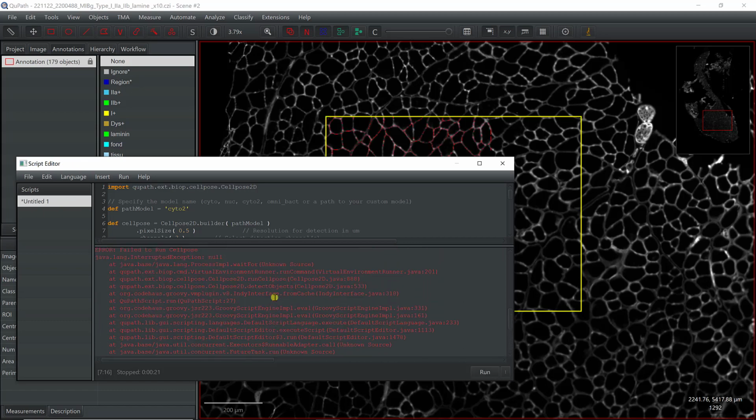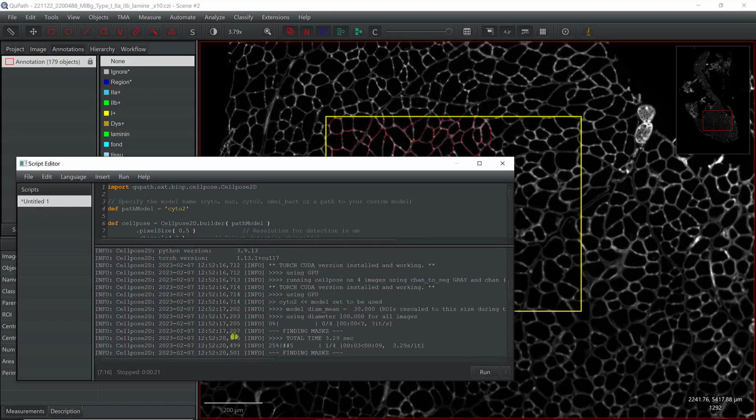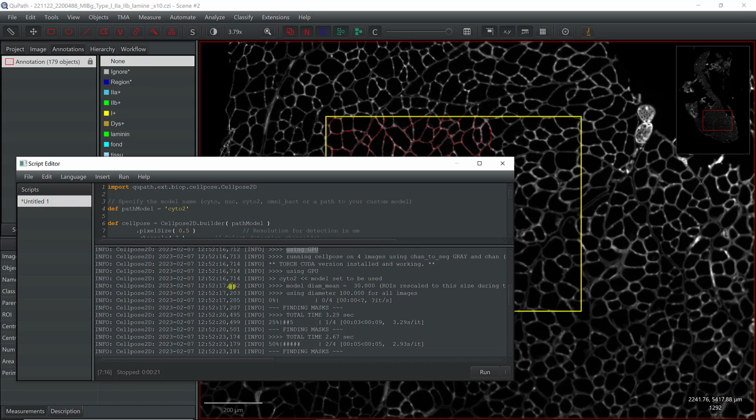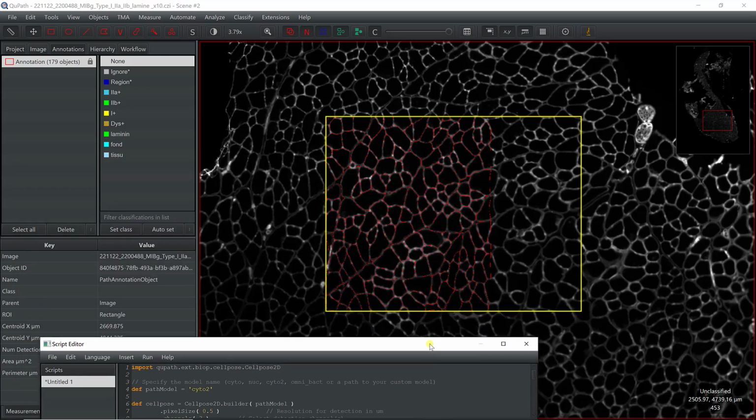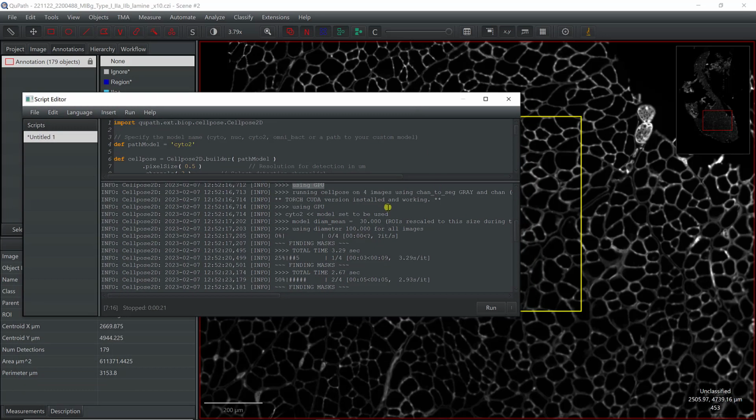Just to show you a few things. First, it says torch CUDA using GPU. So the GPU install worked well, which is great. And then it's directly running here, finding masks and everything. It tells you that it's been split. So it did, part of it. It's been split into 4 tiles.